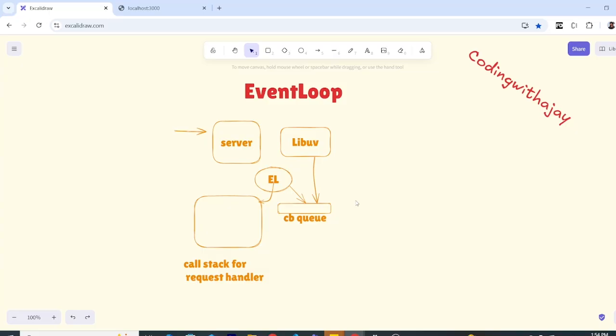And as soon as requests are coming, they are getting put into this. They will wait, by the way, on the server, because in order to process the next request, the call stack has to be empty. Okay, they will wait on the server. Call stack is empty. They will put them into the call stack, and they will start running the code.